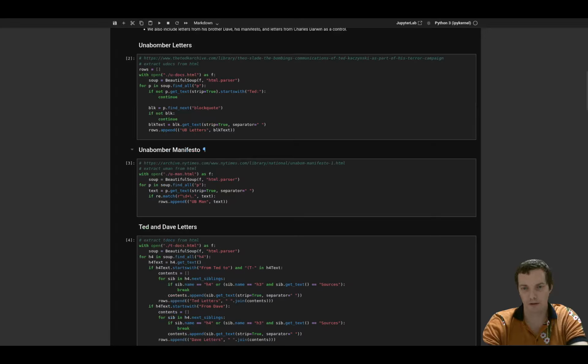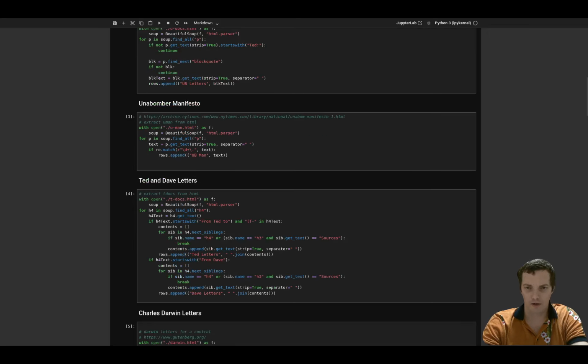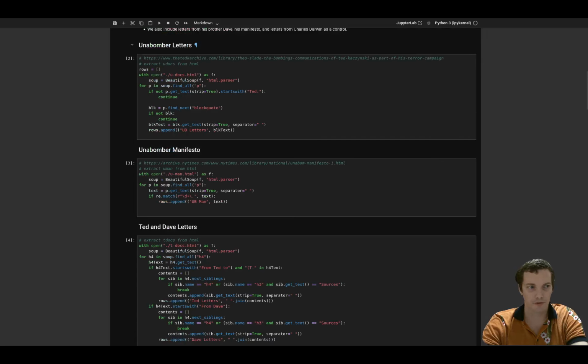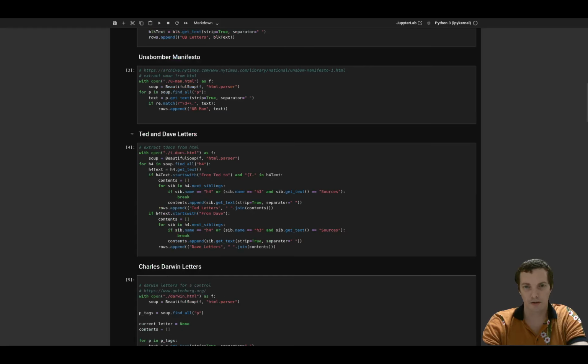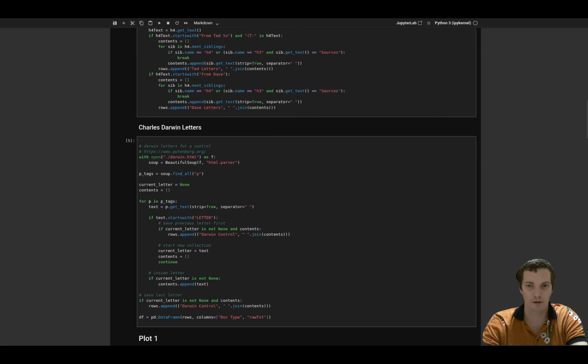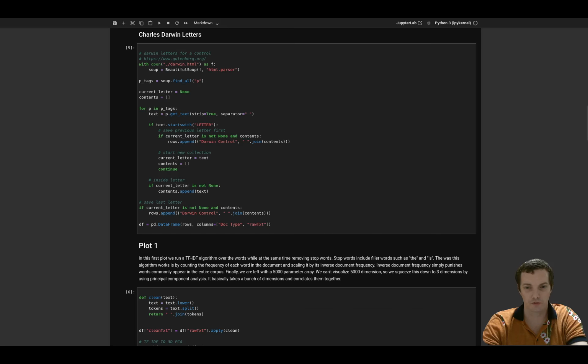We also have the Unabomber manifestos, this long document that he wrote. These are the letters he sent to the news organizations. And the Ted and Dave letters, these are the letters his brother turned in with them talking back and forth. And then we have Charles Darwin letters just as a control.